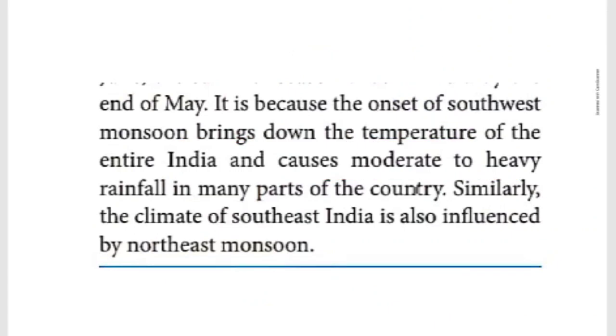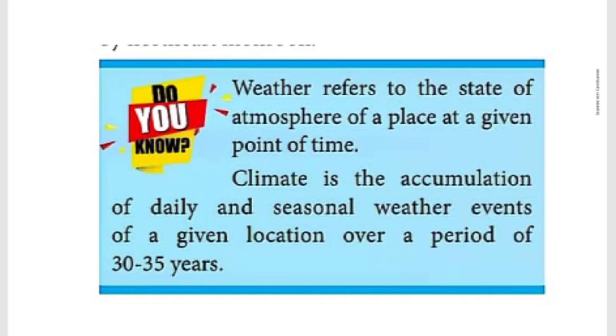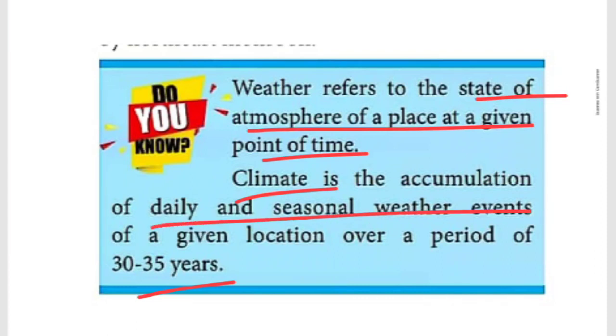The next one given is what is meant by weather. Every day we hear the weather report on TV, after the news or in between the news. Weather means the state of the atmosphere of a place at a given point of time. At the same time, climate means that over 30-35 years or 50-55 years, it won't change. The same climate will be there.